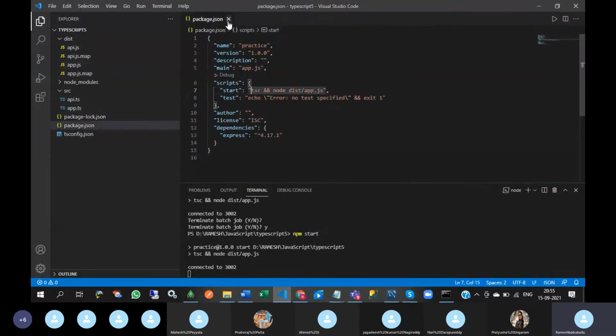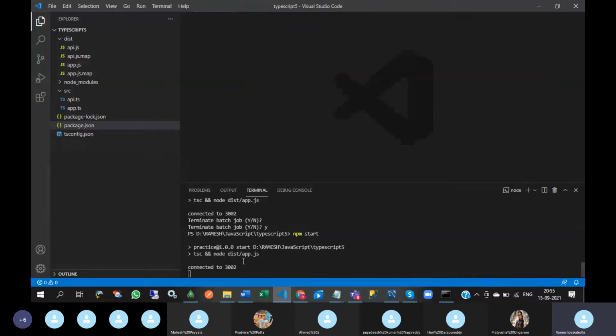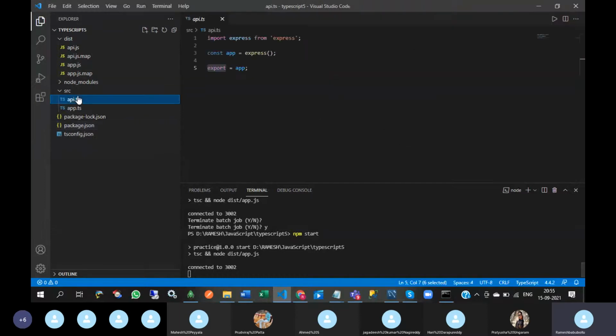So did you understand what I was telling till now? So simple. First of all, I have imported this Express framework by using this statement, and then I am assigning this Express method to app, and I am exporting this app. Okay, why?